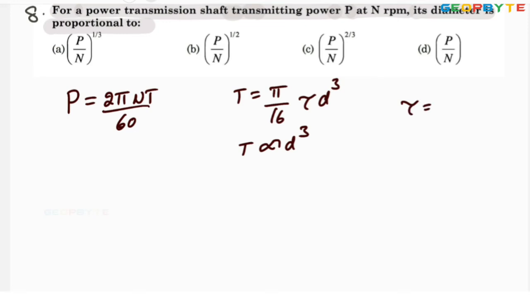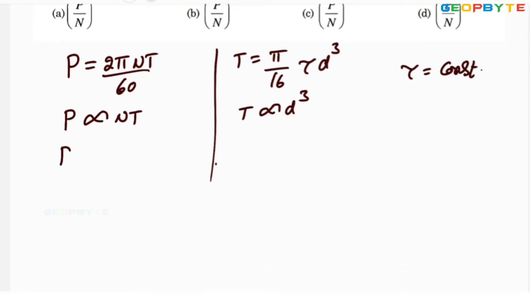I am assuming shear stress remains constant. So from this, the power P is proportional to N and T. Power P is proportional to N, and T is proportional to d cube.